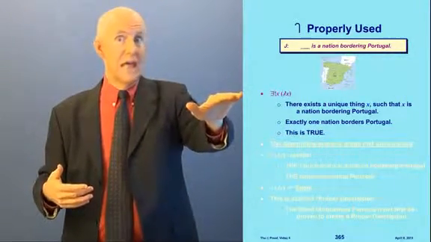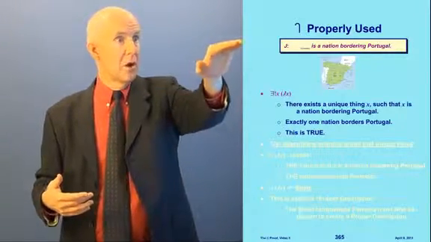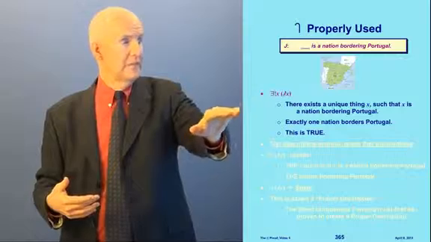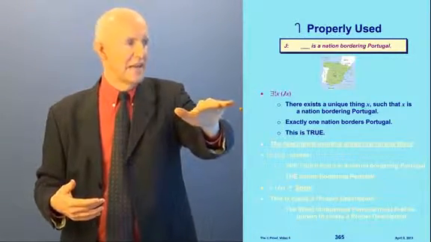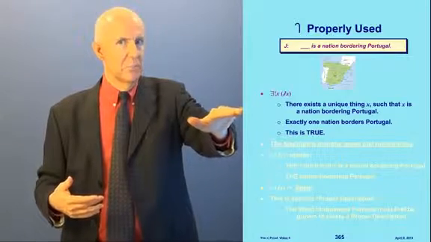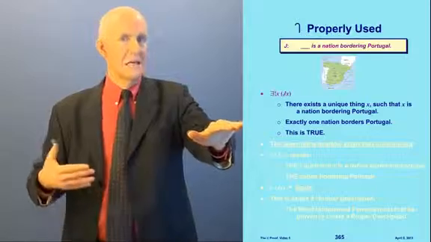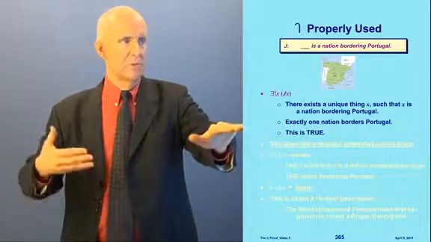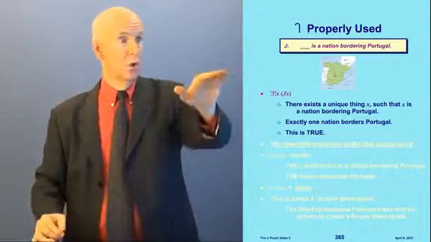There's a unique X that J's. In other words, now using our predicate with J, what this sentence says is there exists a unique X such that X is a nation bordering Portugal. In other words, it says exactly one nation borders Portugal. This is true. Look at the map.